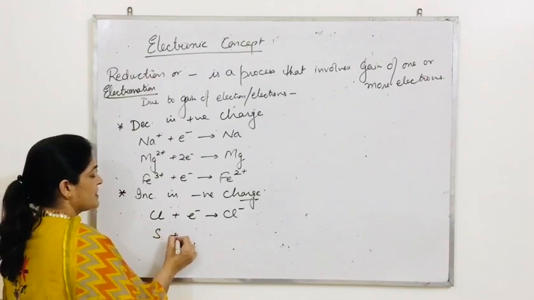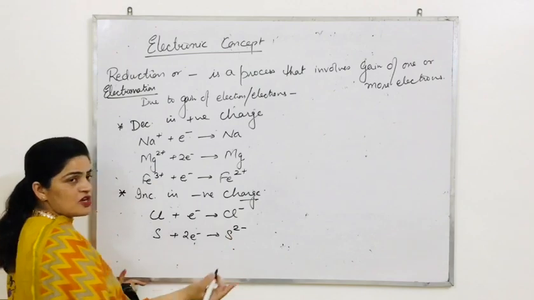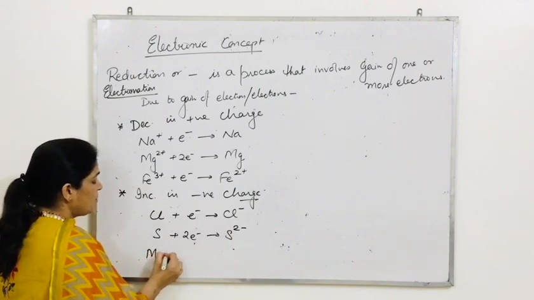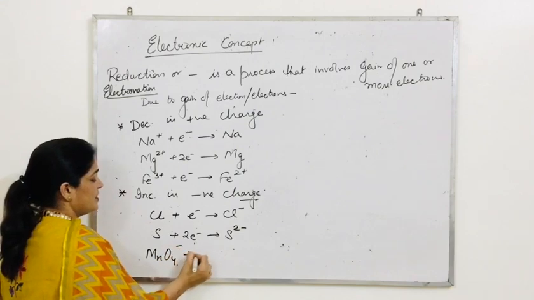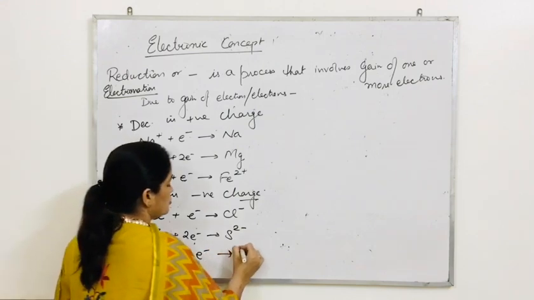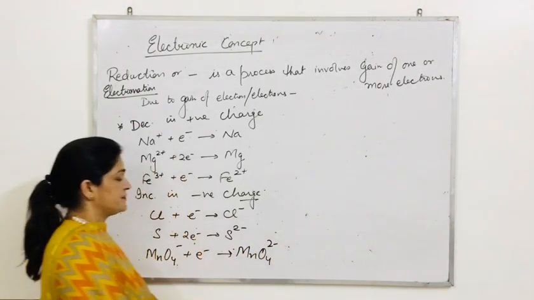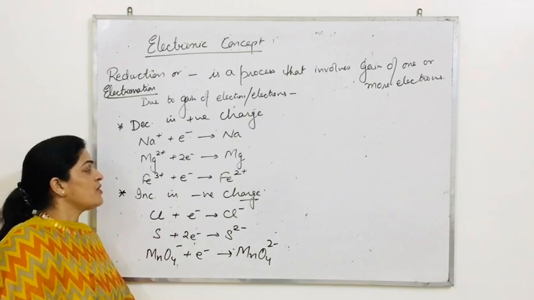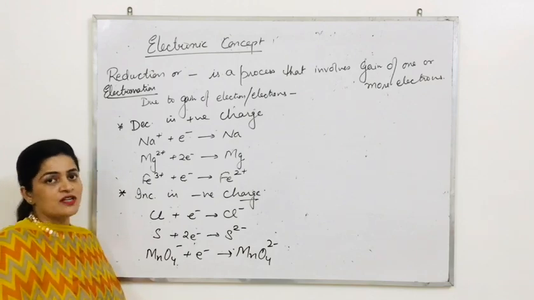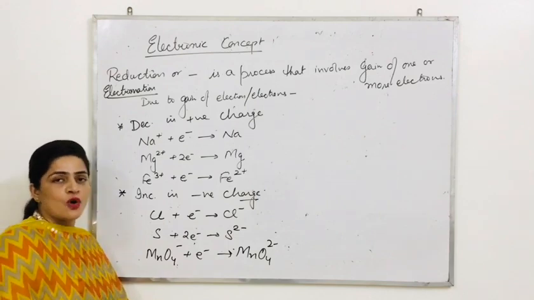Sulfur gains 2 electrons to form sulfide ion. Negative charge is increasing. Similarly, students, MnO4 negative. If one electron is added, -1 and -1, so together we are going to have MnO4 2 negative. So due to gain of electron, there is always increasing negative charge, and decreasing positive charge is observed.